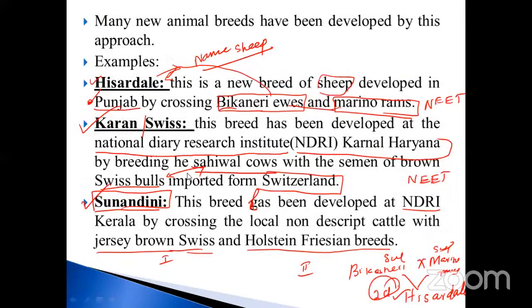Here, what are the examples they have given? NDRI, the National Dairy Research Institute. Where is it located? Haryana. Don't forget, my dear students. This is very, very important.